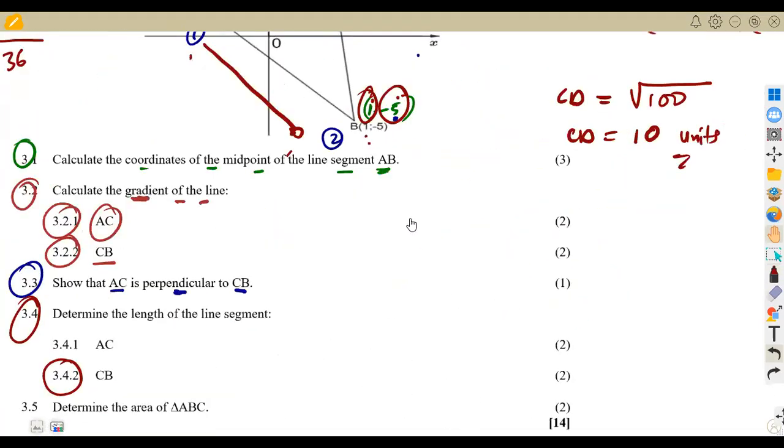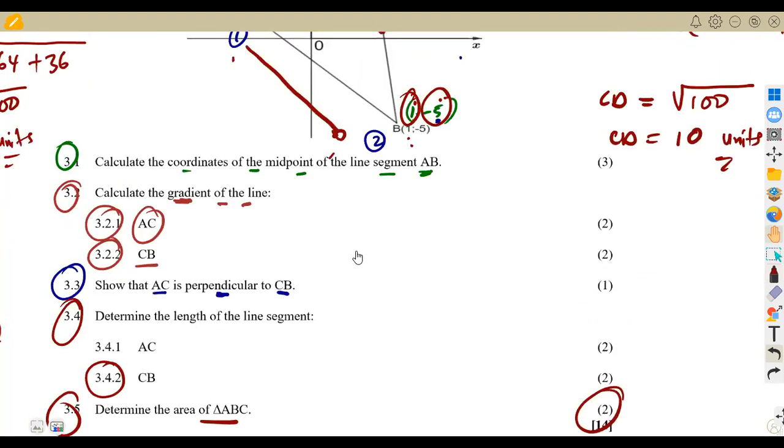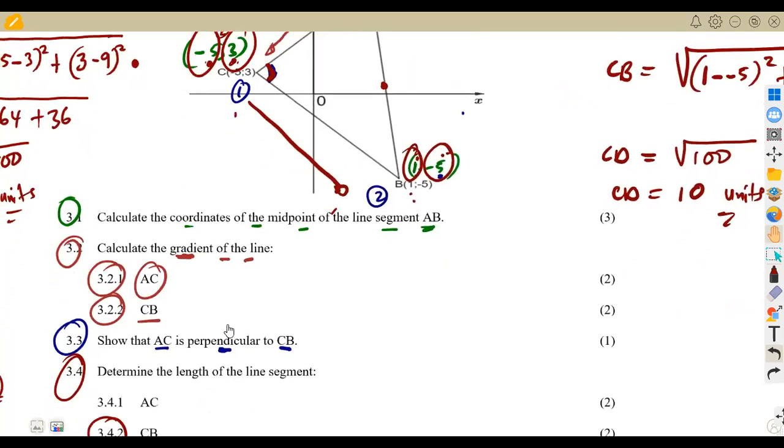Then the other part now, they're asking us to calculate or determine the area of triangle ABC. 2 marks for that. So the area of triangle ABC, if we consider this is our triangle ABC. Remember, we proved that this triangle is a right-angled triangle. We proved that on item 3C, that AC is perpendicular to CB.